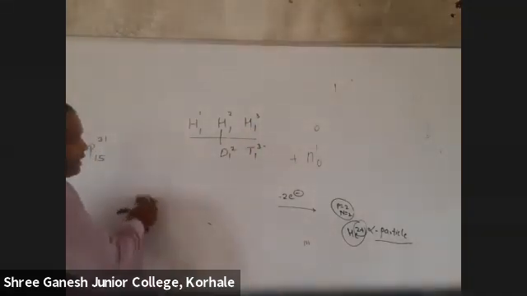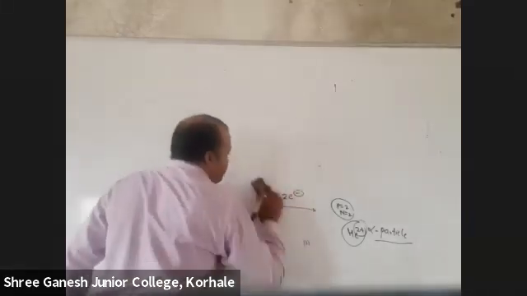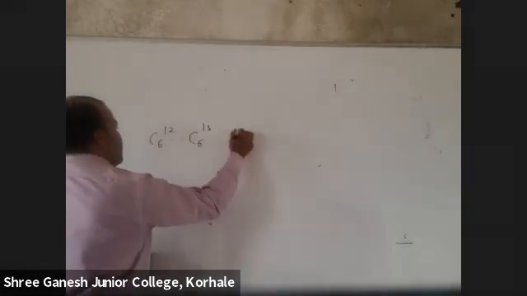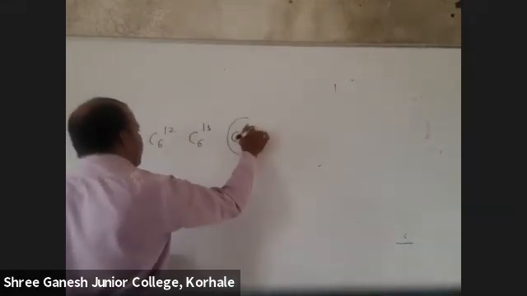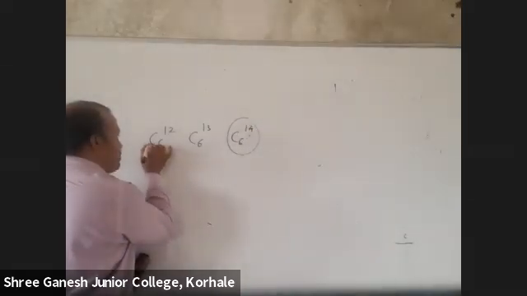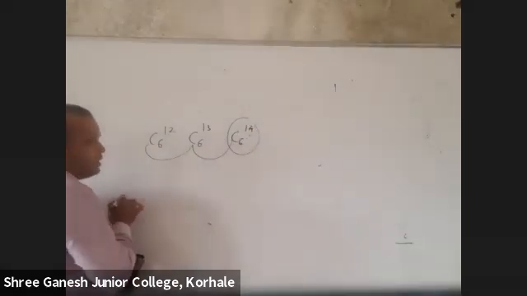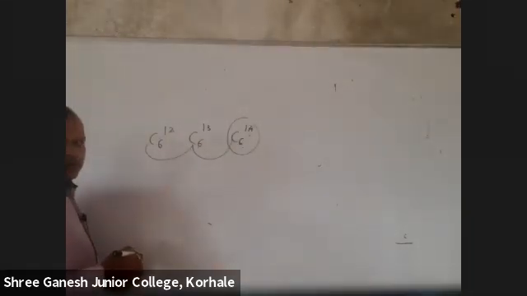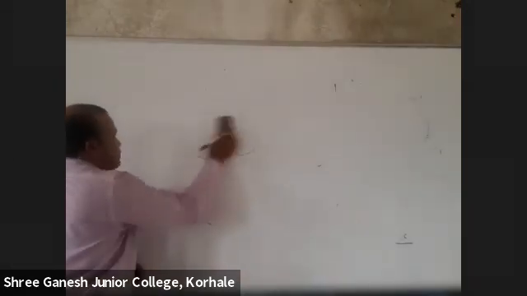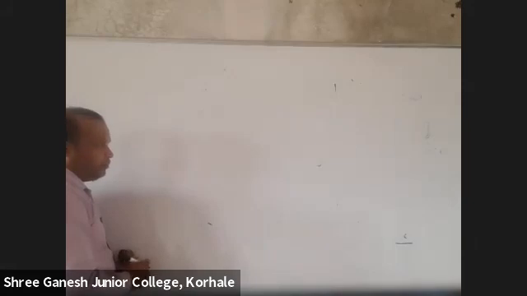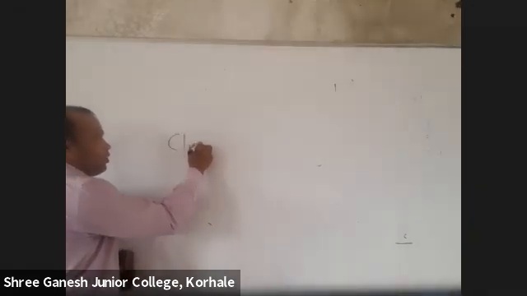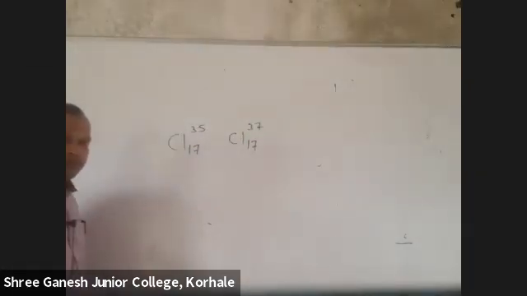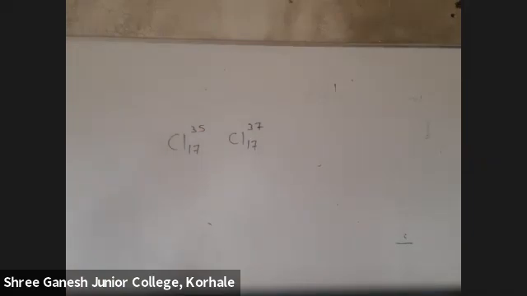Okay. Now, can you tell me any other isotopes? Okay, carbon. Carbon 6 12, carbon 6 13, carbon 6 14. Out of this, which is the radioactive? Are they atoms of the same element? All are carbons, same atomic number, different mass. Are you getting any more isotopes? Chlorine 17 35, chlorine 17 37. This is the isotope of chlorine.